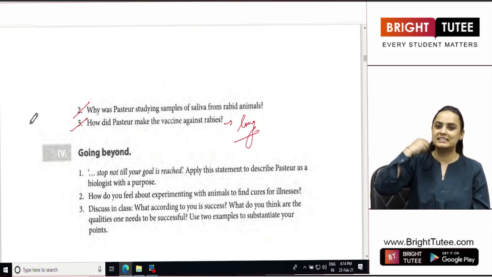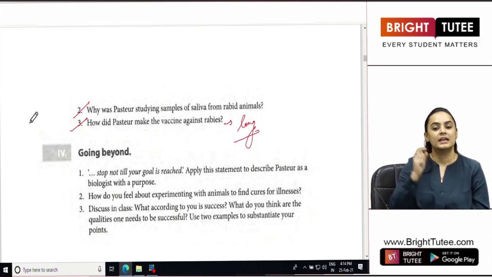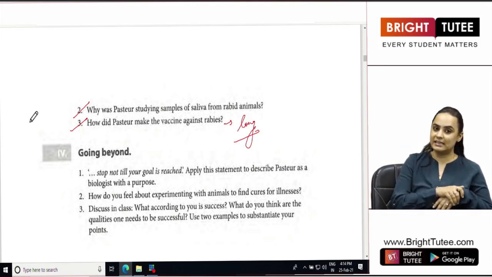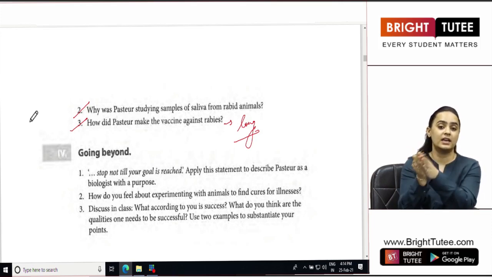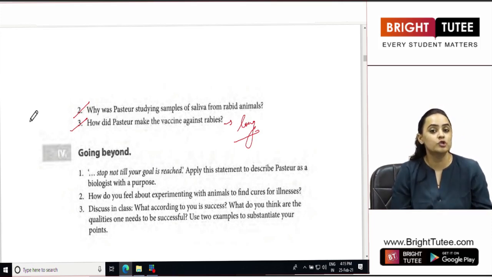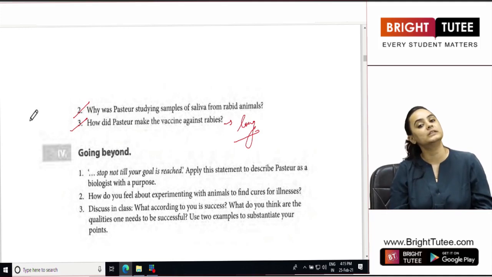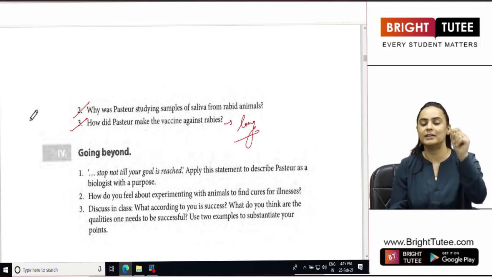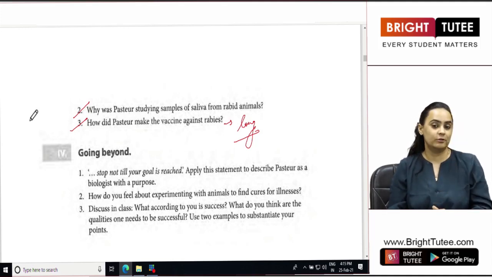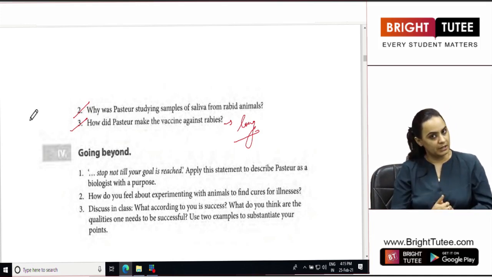So he collected the sample of the brain. He directly injected it into the experimental animal and he realized that this way the time it took was shorter as compared to when the infected medulla was injected through the body.